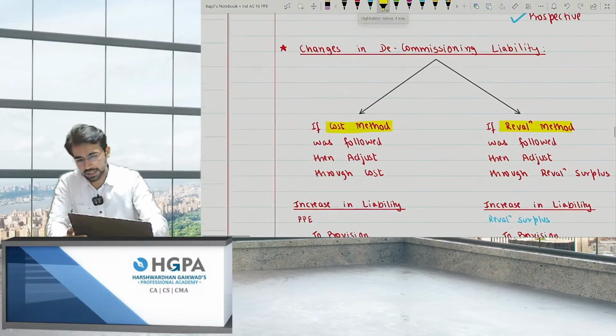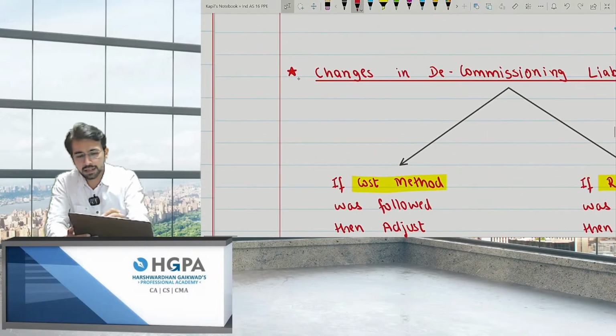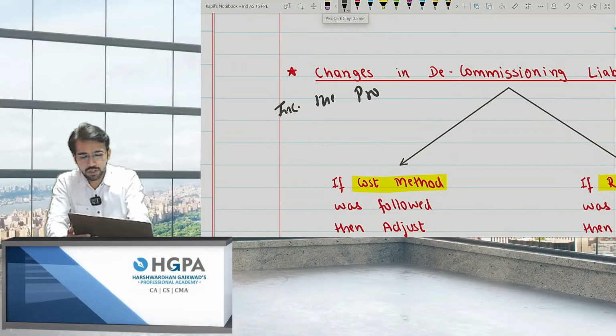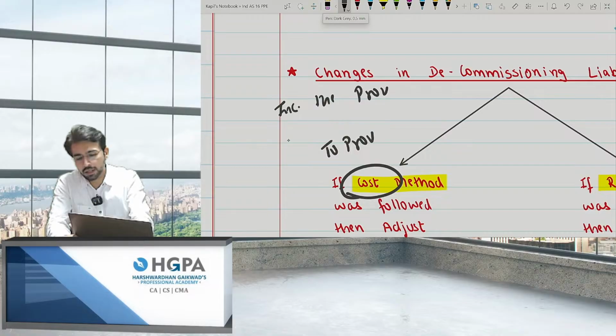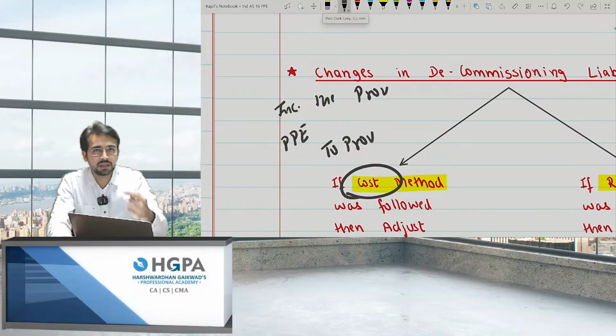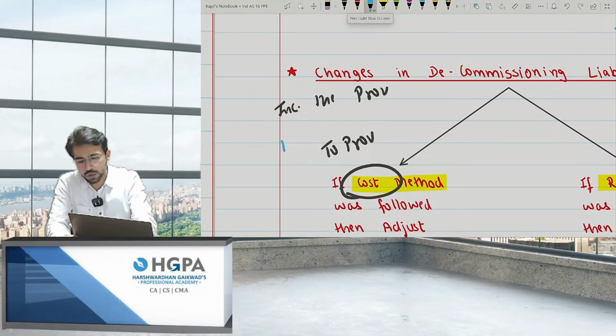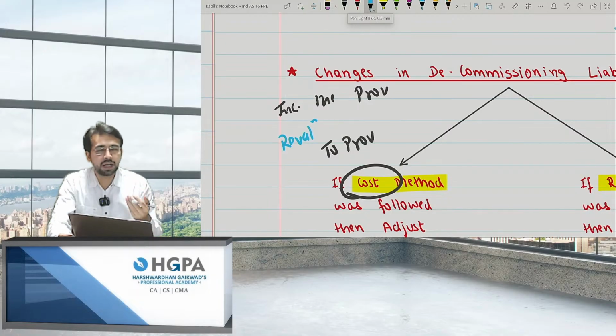For example, if there is an increase in liability, increase the provision. Obviously provision has a credit balance, so provision should be created more. If you are following the cost model, make the debit to PPE, that is, adjust through cost. But if you have followed the revaluation model, adjust this to revaluation surplus, not to PPE.